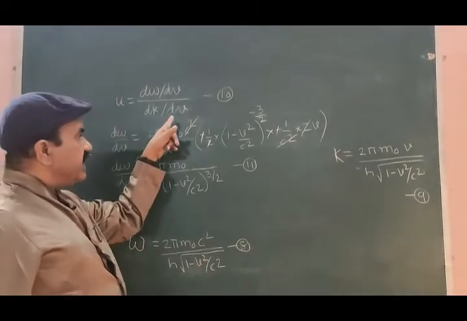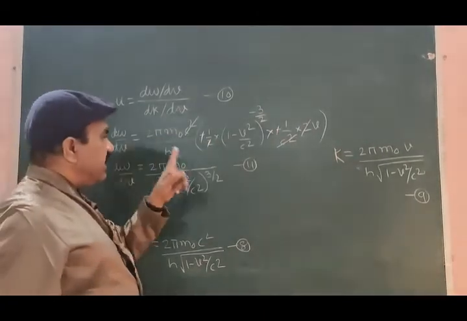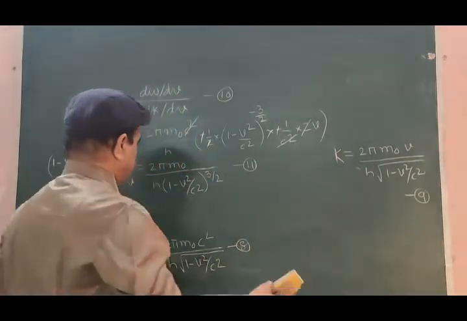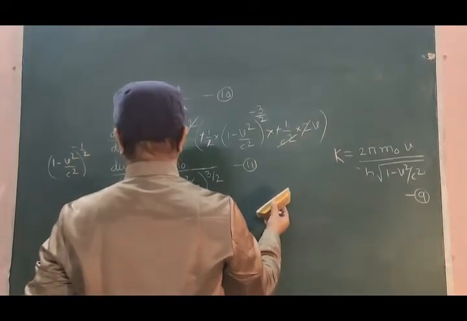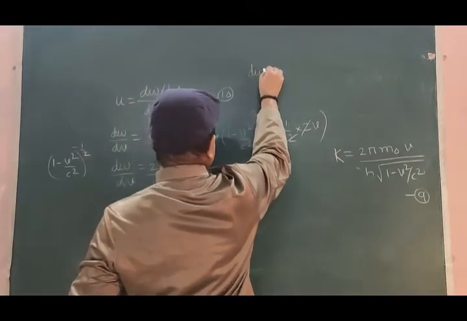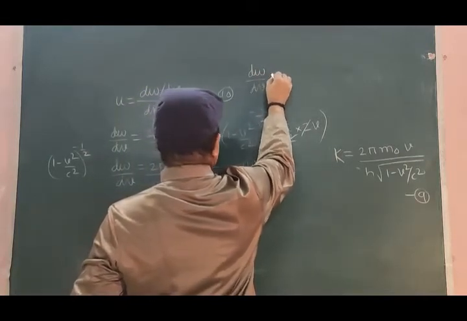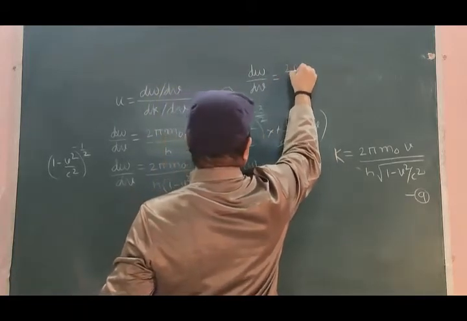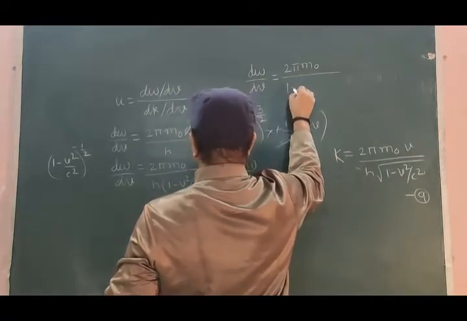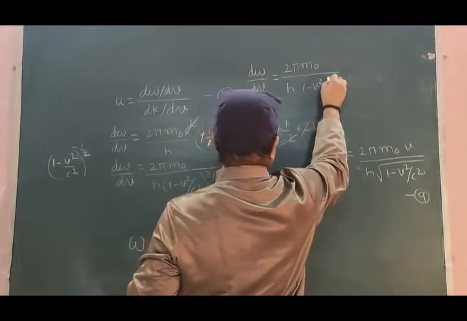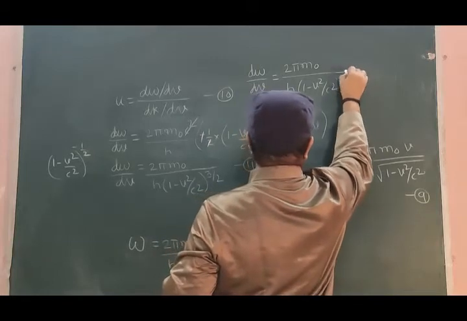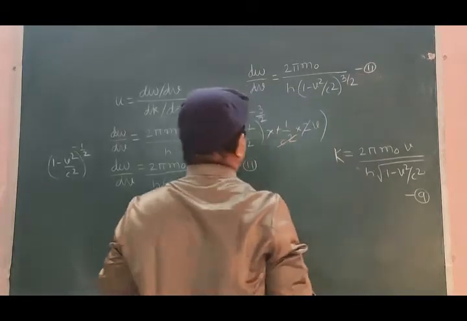Now we have to get dk by dv. To get dk by dv, we have to go to this equation and differentiate it. Let me take away all these things except equation 11. Let me write this equation 11 here: d omega by dv is equal to 2 pi m0 divided by h into 1 minus v square by c square bracket to the power 3 by 2, equation 11.